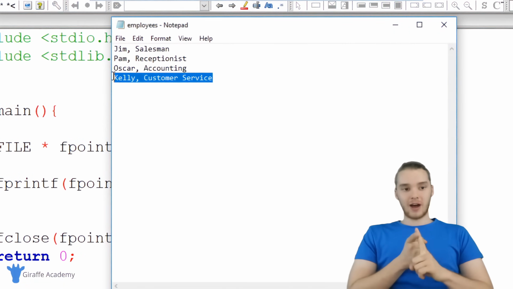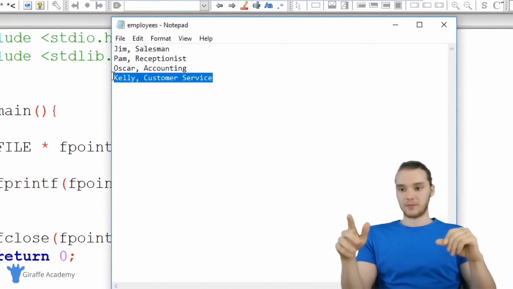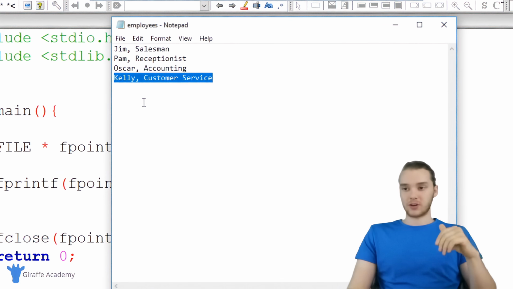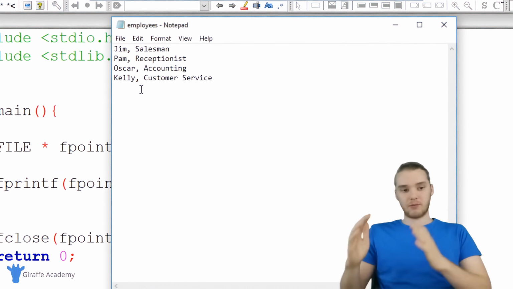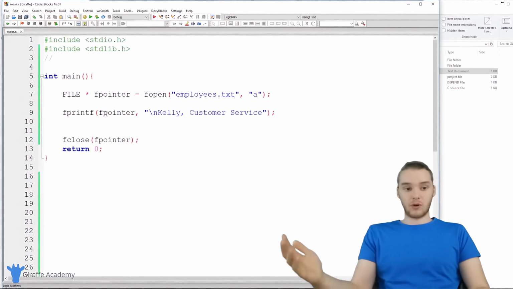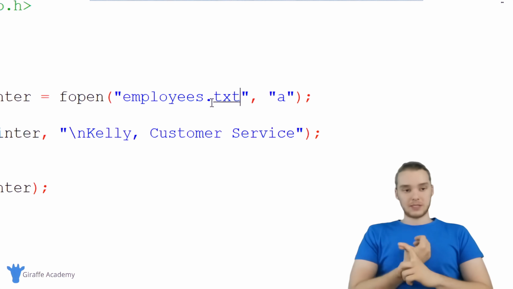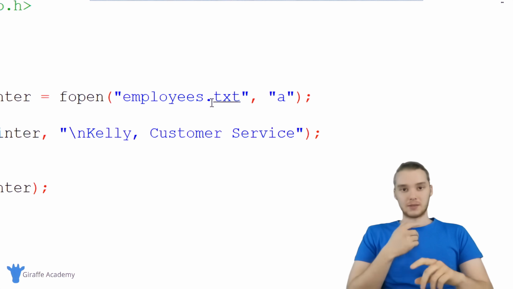So when we write a file, we either create a new file and add content onto it, or we just overwrite the content in the file, at least using this fprintf function. And when we append, we're just appending information onto the end of the file. So just using those 2 things, you can essentially write out any file that you want. And it's important to note that you can write more than just text files. I could write an HTML file, or a CSS file. You could write really any type of file that you'd want. And that's basically how we can write to a file and append to the end of a file.